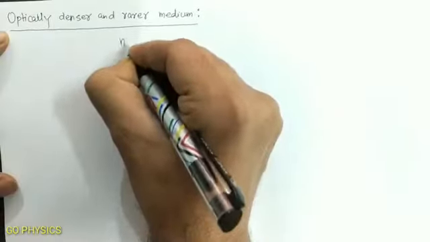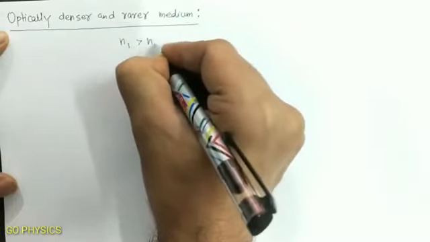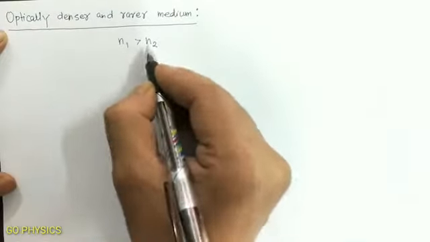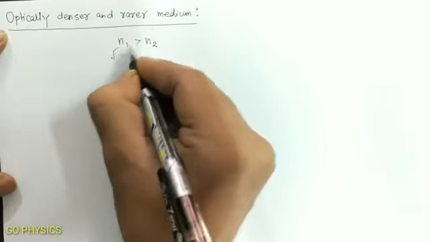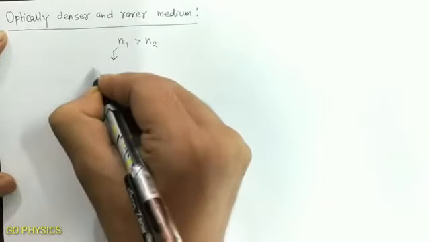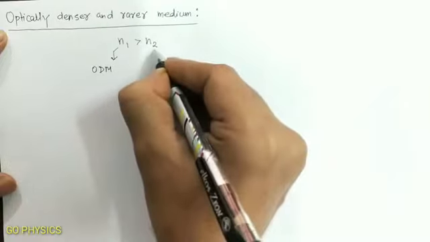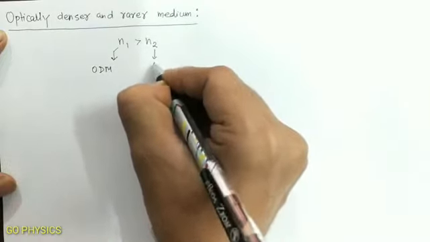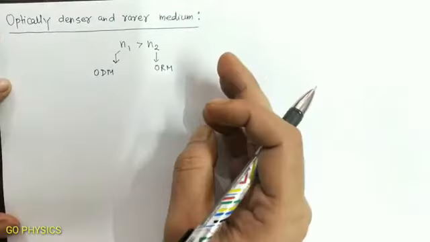If the refractive index of medium 1 is greater than that of medium 2, between the two media we will say medium 1 is the optically denser medium and medium 2 is the optically rarer medium.